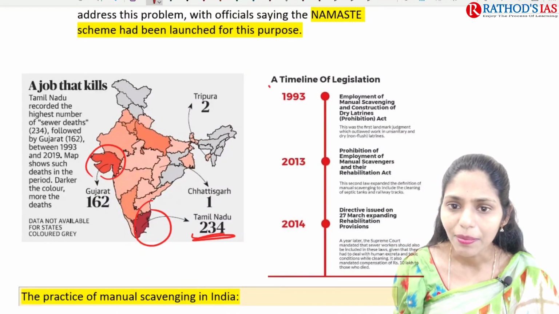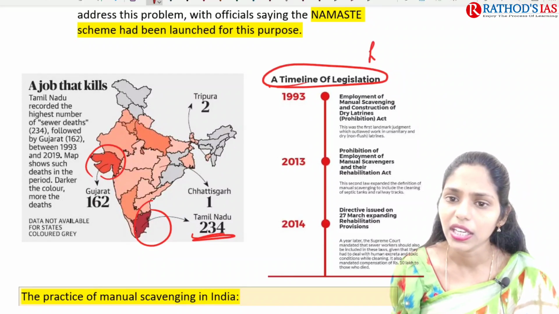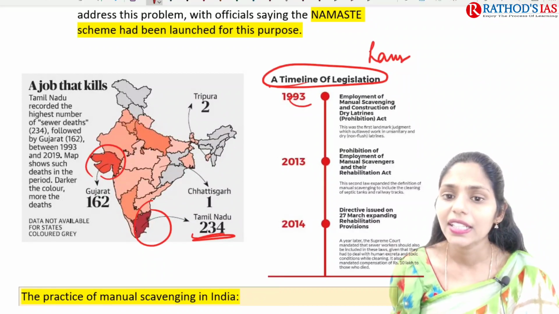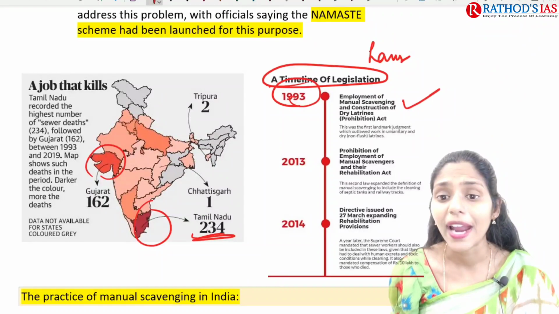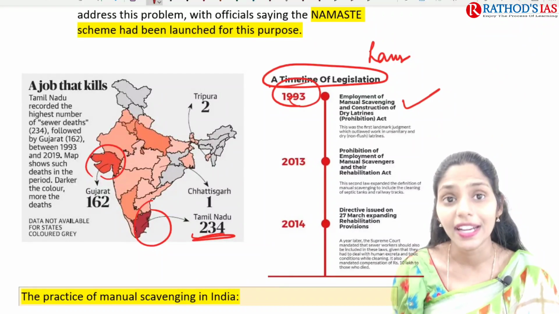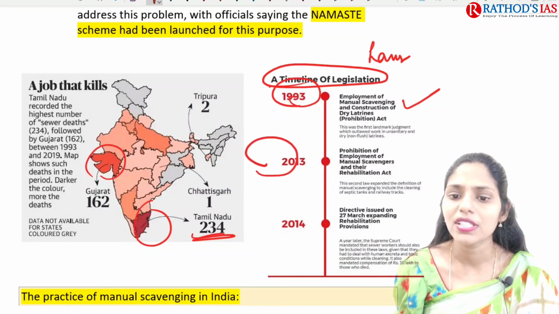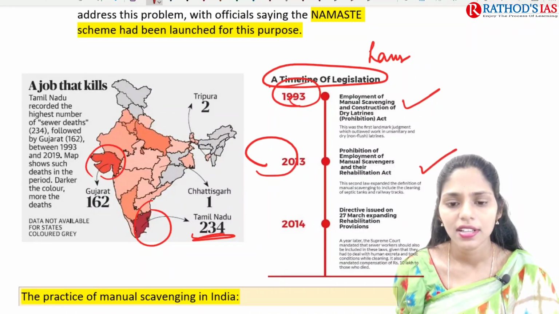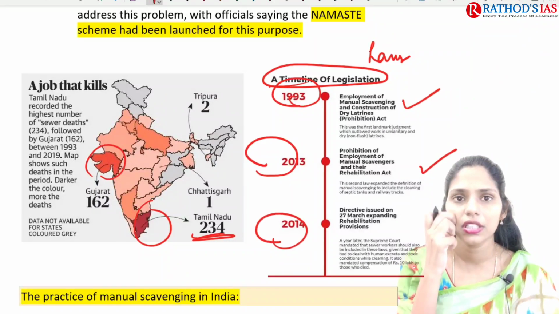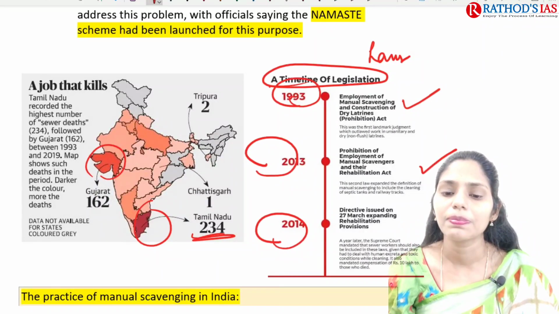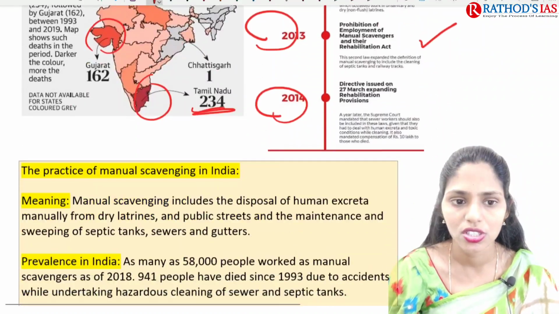If we're talking about the timeline of legislation, that is, laws in India: in 1993, we came up with the Employment of Manual Scavengers and Construction of Dry Latrines Prohibition Act. In 2013, we came up with the Manual Scavengers and their Rehabilitation Act. And in 2014, a directive was issued for expanding the rehabilitation provisions.